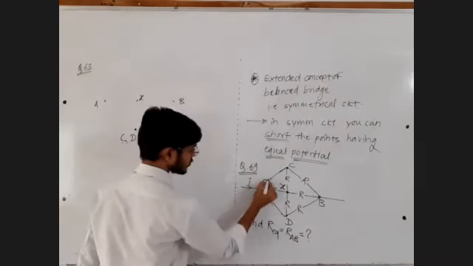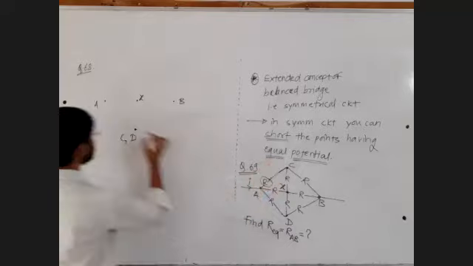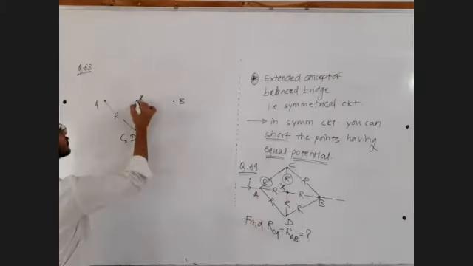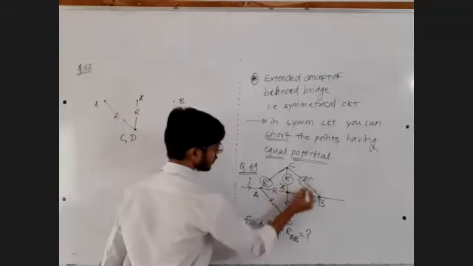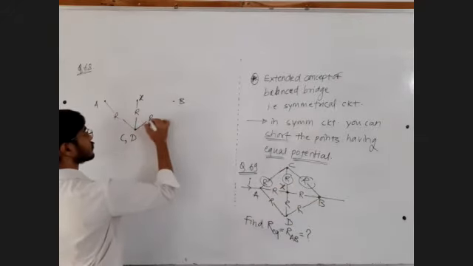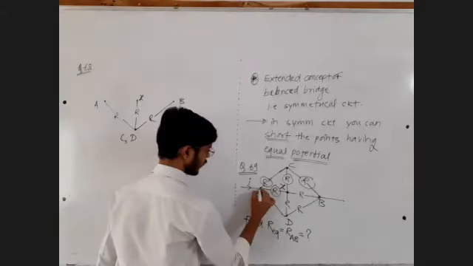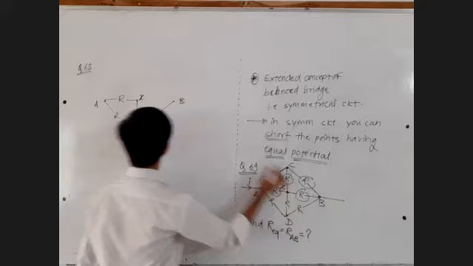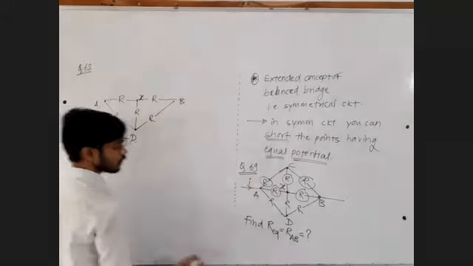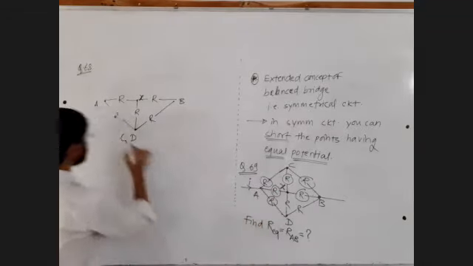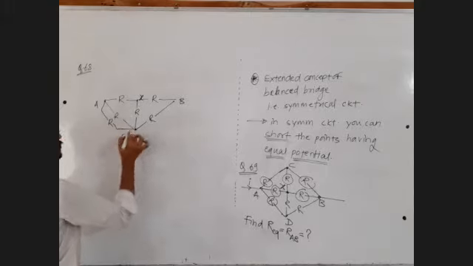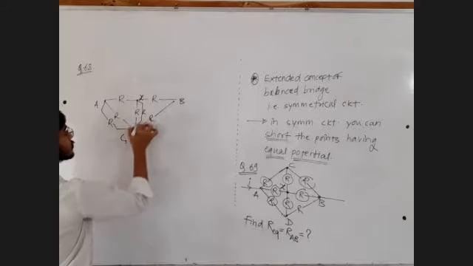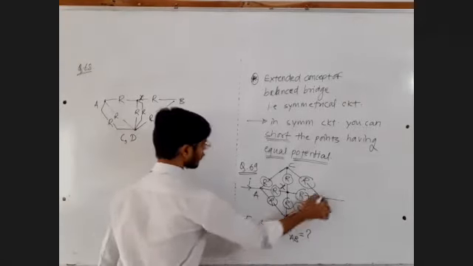So draw each resistance. This is the resistance between A and C. This is the resistance between C and X. This is the resistance between C and B. This is the resistance between A and X. This is the resistance between X and B. This is the resistance between A and D. This is the resistance between X and D. This is the resistance between D and B.